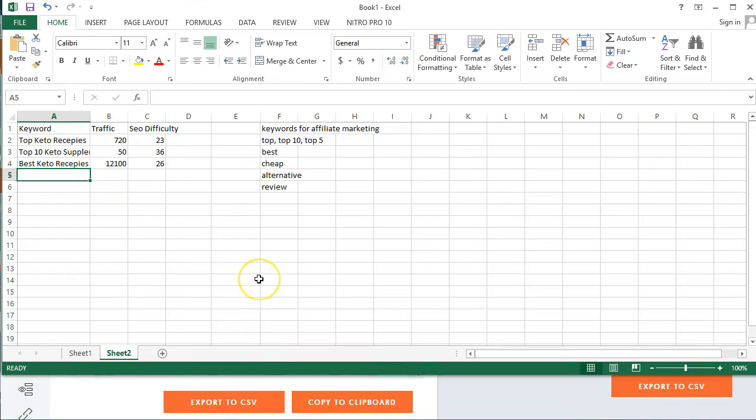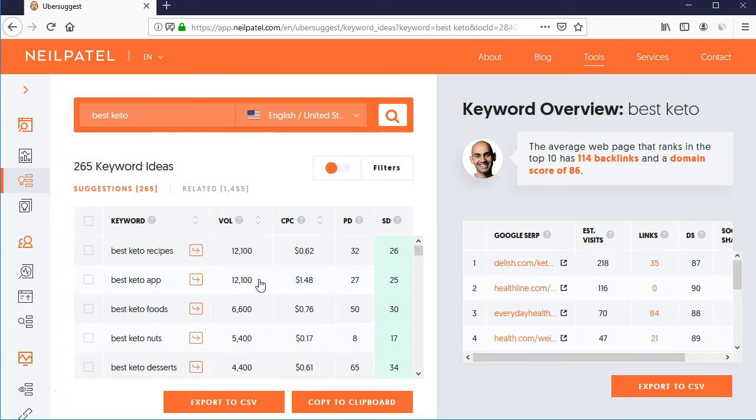Best keto food is good. Best keto app is not good. Best keto foods. It has around 6,600 and 30 is its ranking, so it's easy to rank. Best keto nuts is good.